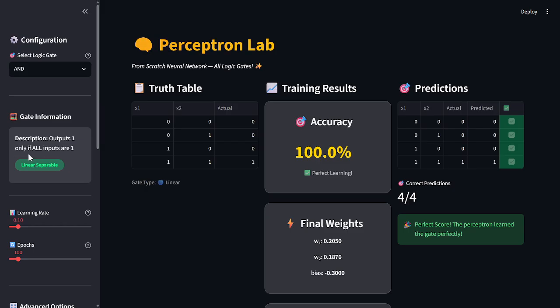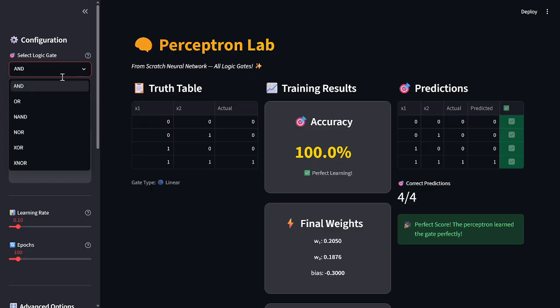Here the configuration starts from the left side of the project. The left side of this project is called the configuration panel. This is where we control the entire training process. Before training the model, we first choose all the required settings. The first parameter is selected logic gate. Here we can choose which logic gate we want to train. Available options are AND, OR, NOT, NOR, XOR, and XNOR. In the first case, let us select AND gate.